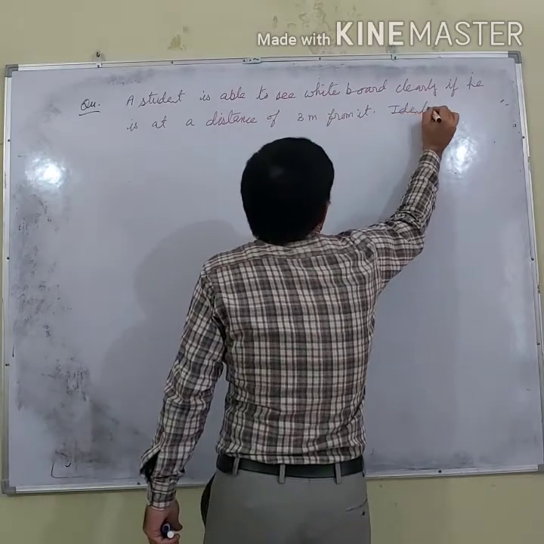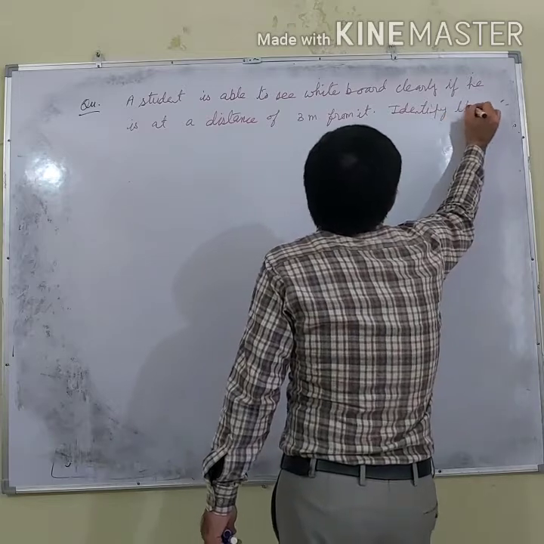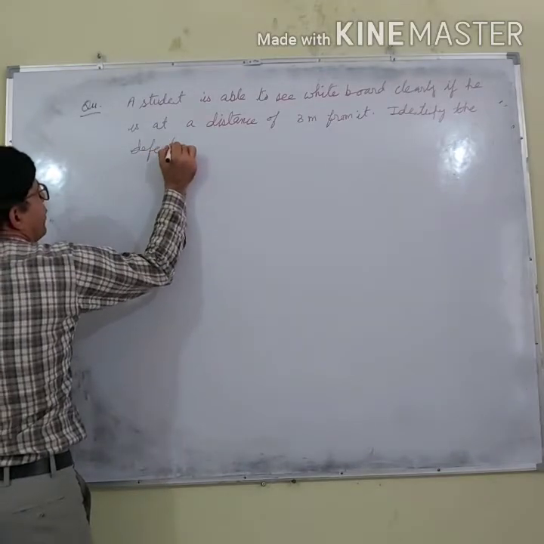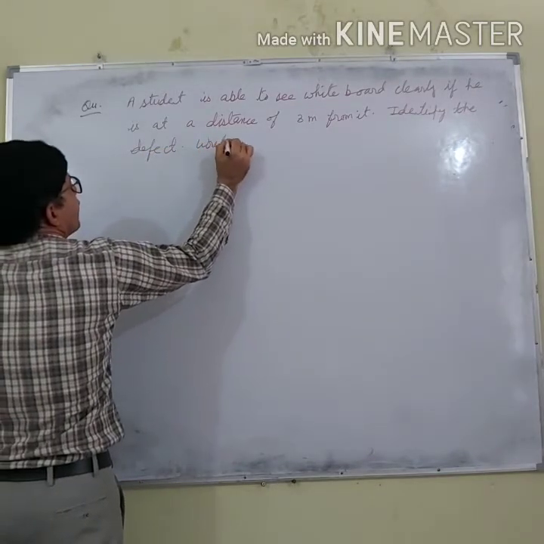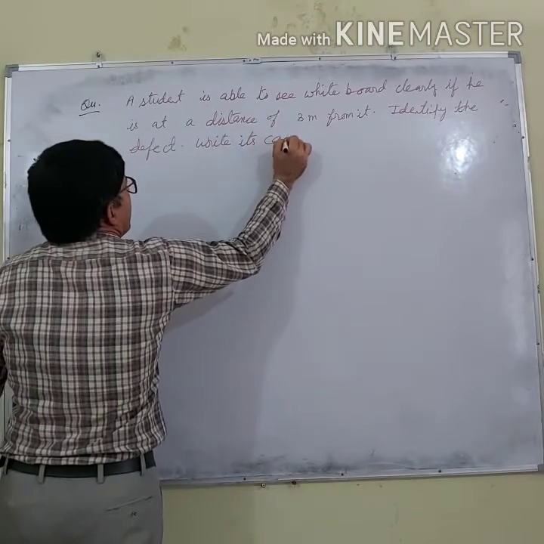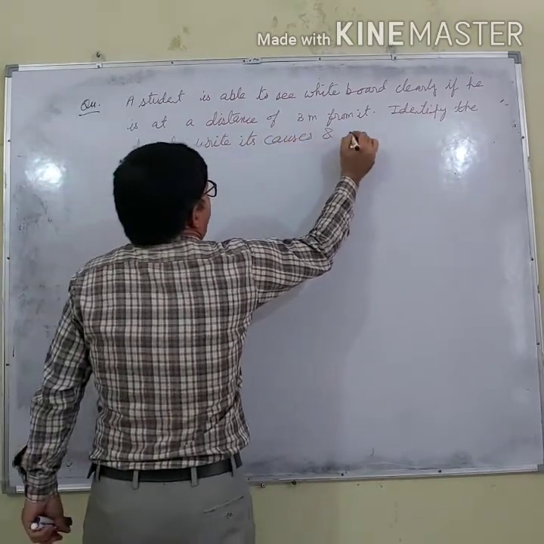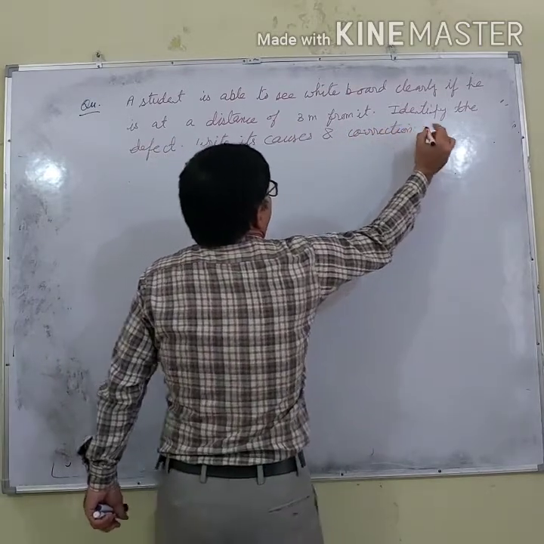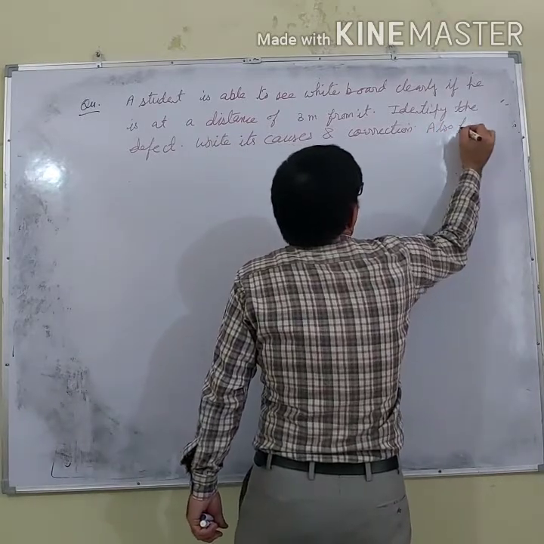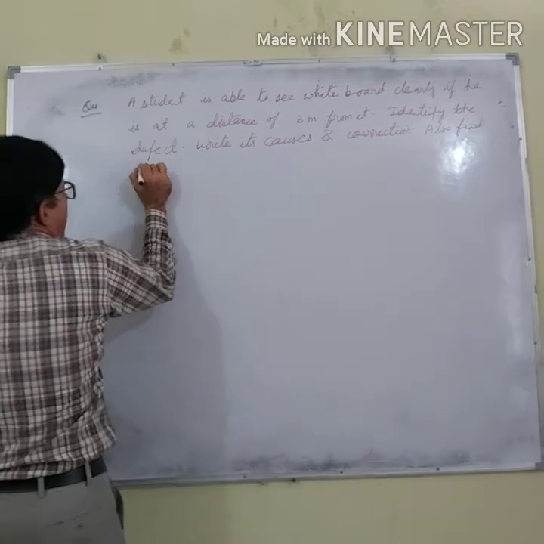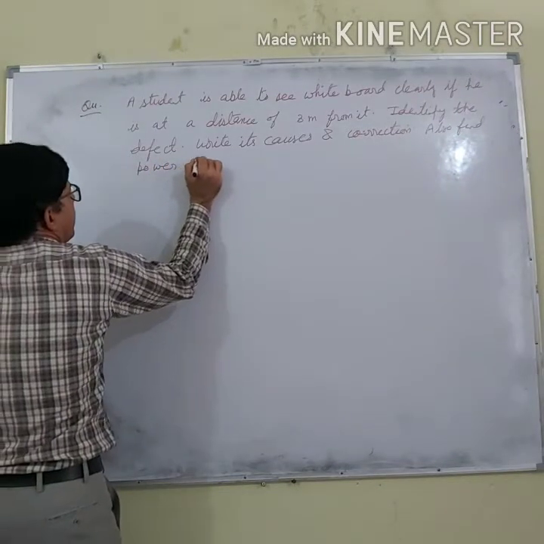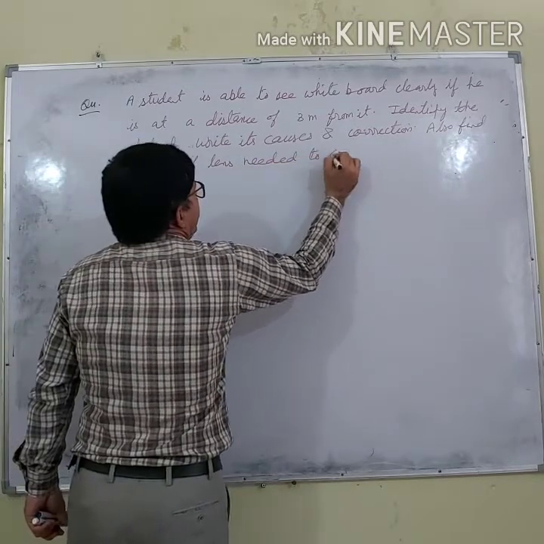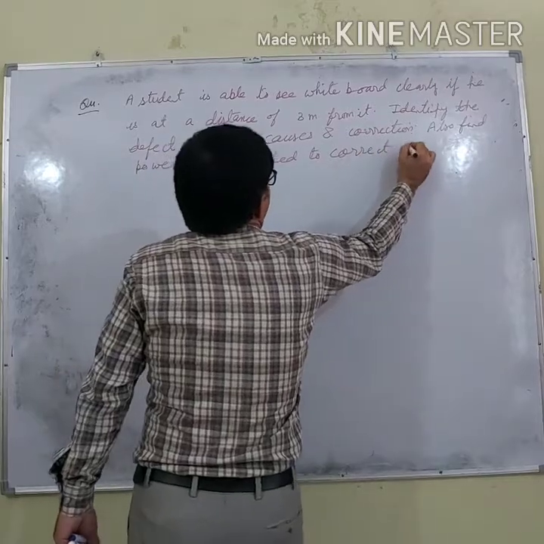Identify the defect, write its causes, and correction. Also find the power of lens needed to correct the eye defect.